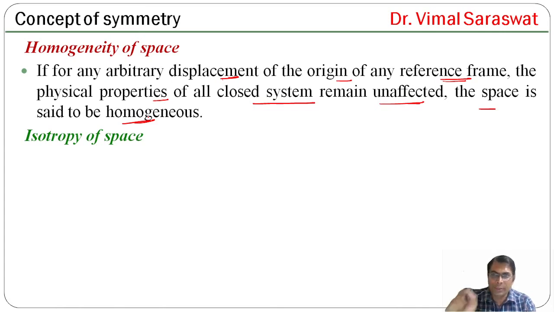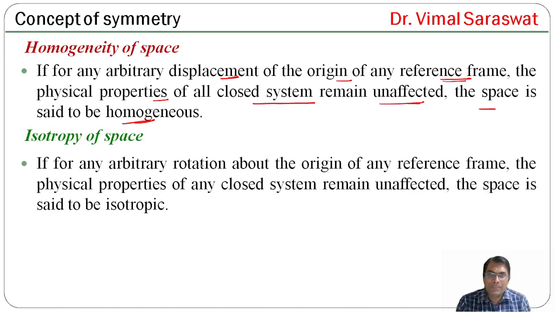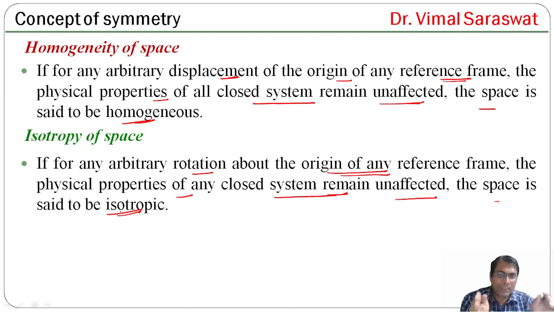Now, the second one is isotropy of space. What is isotropy of space? If for any arbitrary rotation about the origin of any reference frame, the physical properties of any closed system do not change or remain unaffected, the space is said to be isotropic. Here we are giving an arbitrary rotation about the origin of any reference frame, and in doing this operation the physical properties of the closed system do not change.